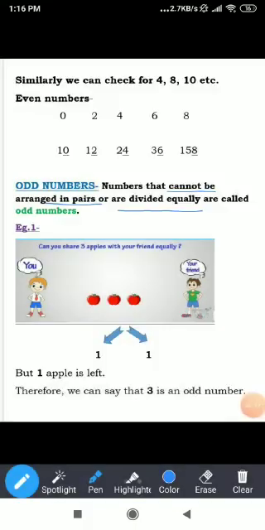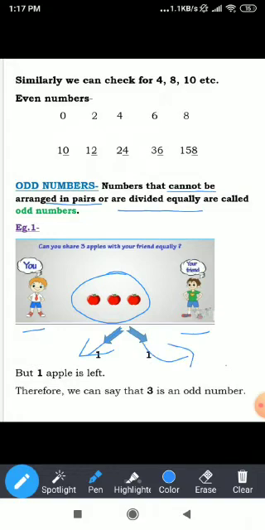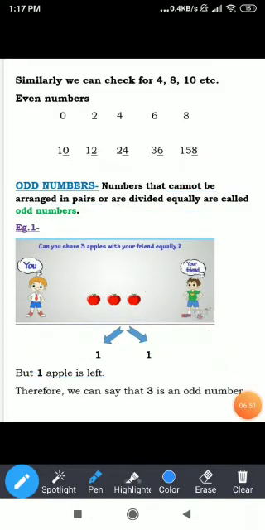Now, in example number 1, students, you can see 3 apples are kept between these two boys, right? So the question is, can you share these 3 apples with your friend equally? You will think about it and you will say, no, ma'am. Why? Because one apple you will keep to yourself and the other one you will give to your friend. But what about this one apple? It is still left. So here you can see that we are not able to divide these 3 apples equally between the two of you.